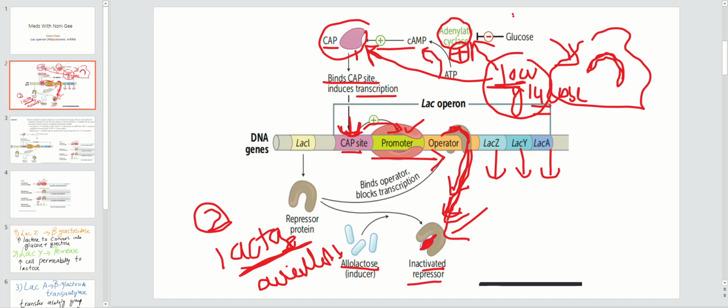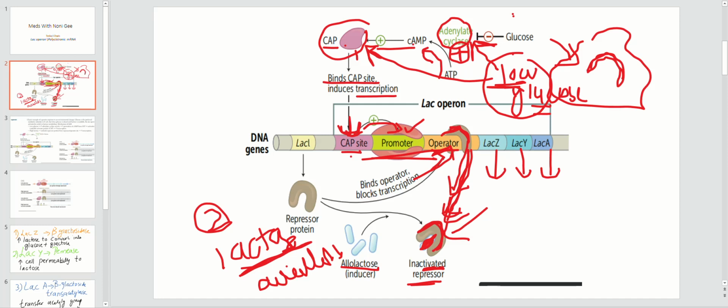So what you need to remember: when there is high glucose, adenyl cyclase is inhibited, right? And the second thing, the repressor protein goes and binds to the operator. That is what happens when there is high glucose. When there is low glucose, adenyl cyclase gets activated, ATP is converted to cyclic AMP, CAP will be activated, CAP binds to the CAP site, and lactose causes inactivation of the repressor protein by binding with it. So this is how the expression of the genes happens.